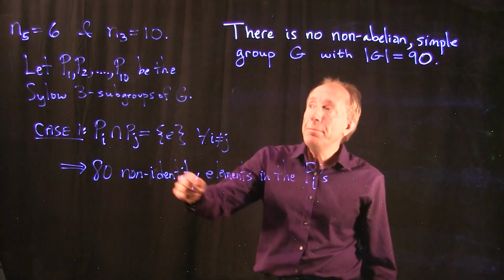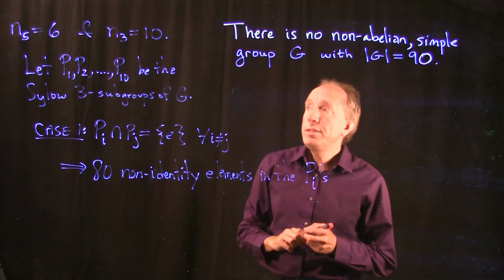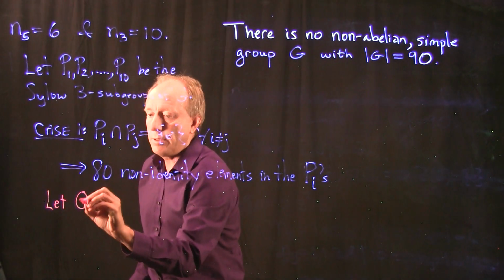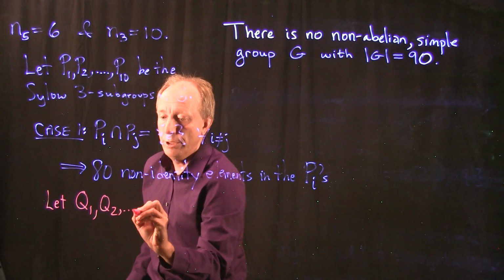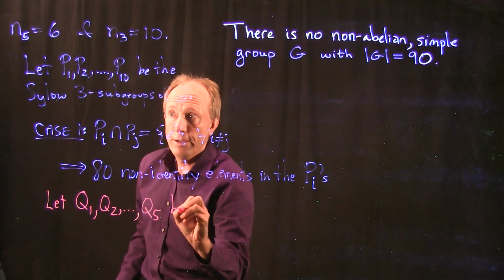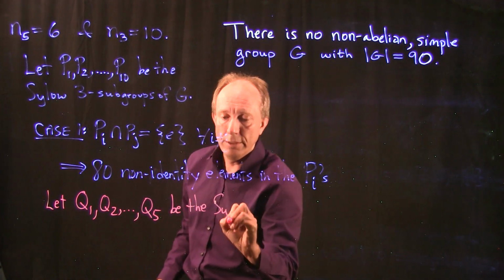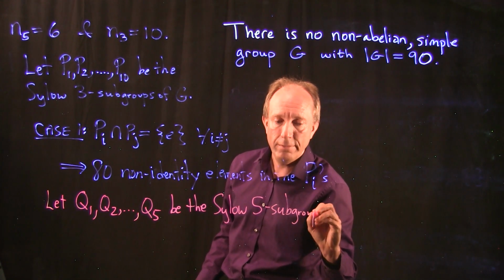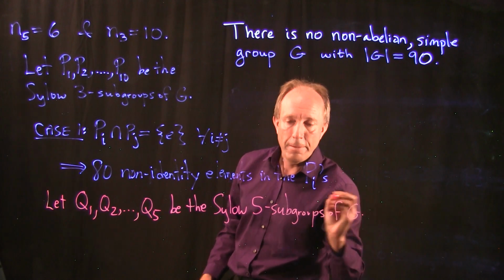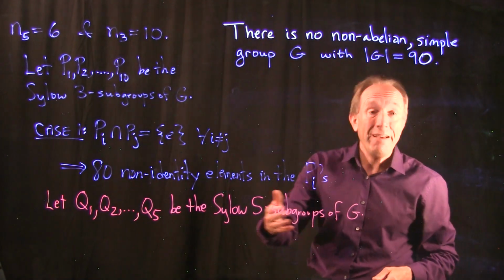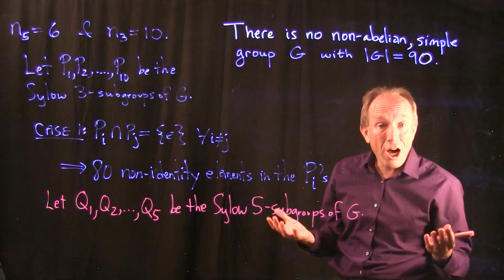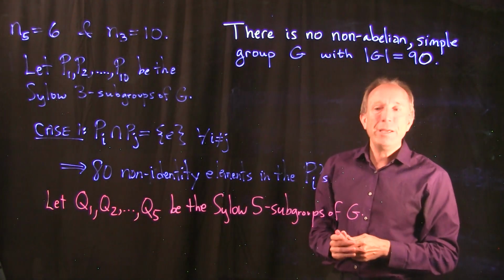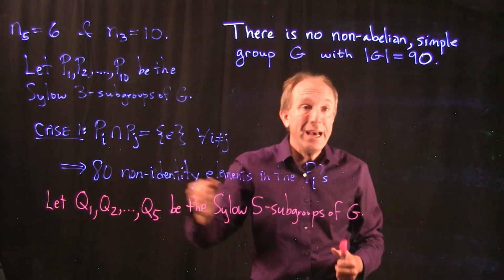At the same time, I have 6 Sylow 5 subgroups. If I give those names, say Q1, Q2, up to Q6, these are the Sylow 5 subgroups of G. They each have 5 elements in them, 4 of which are non-identity elements, and they have to intersect trivially because they have prime size.